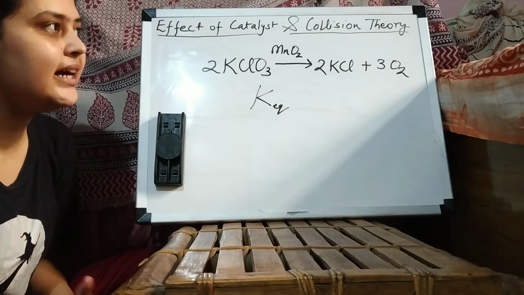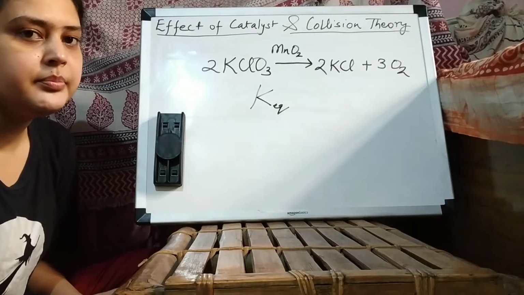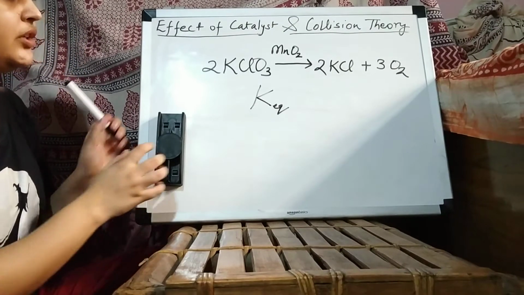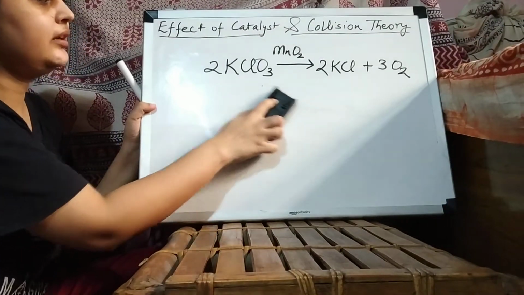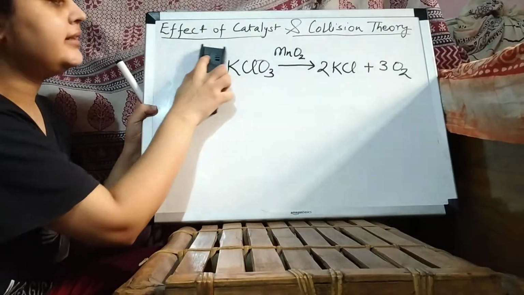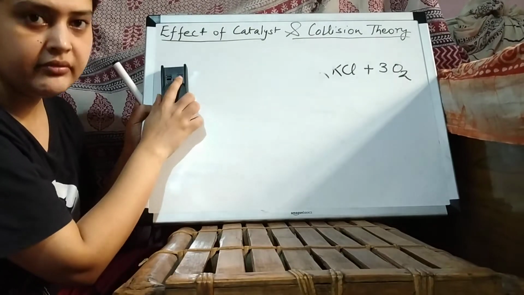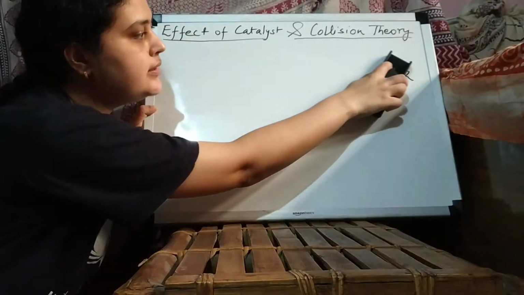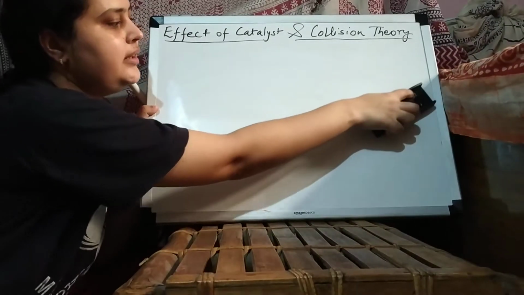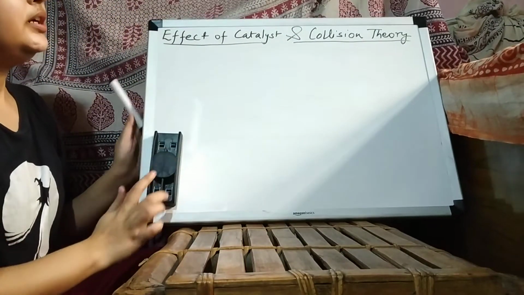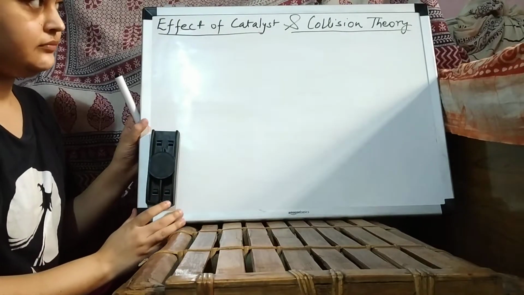That means the reaction happens in a short interval of time with the help of the catalyst. The rate of the forward reaction and the rate of the backward reaction both increase by the same amount, and the equilibrium of the reaction is not affected.